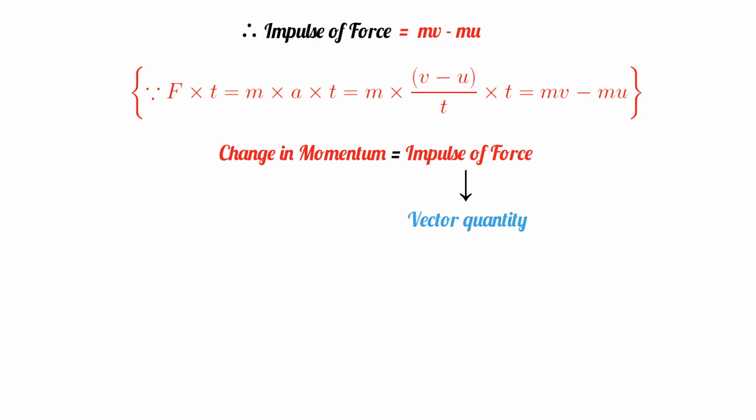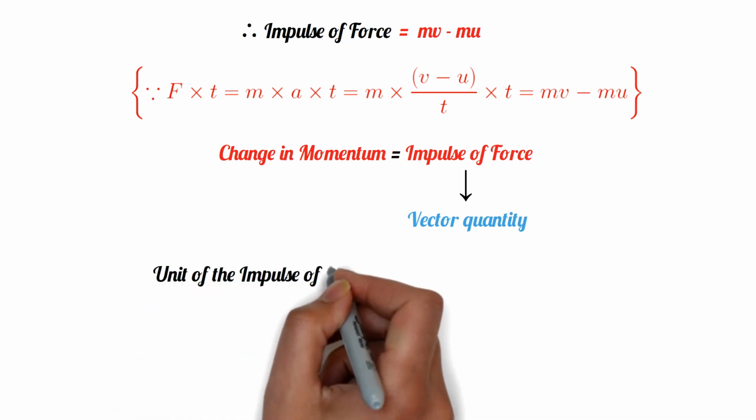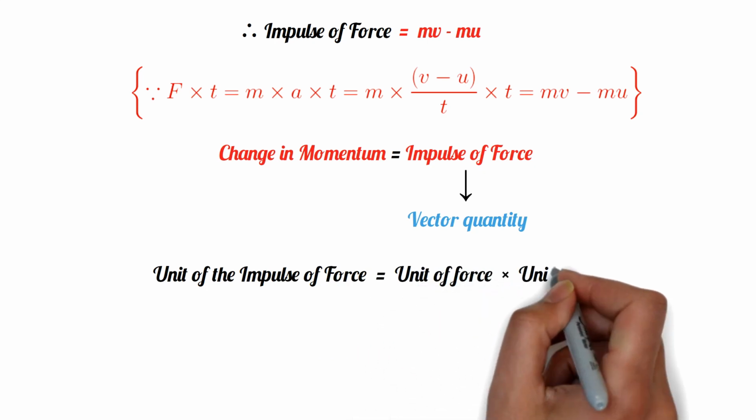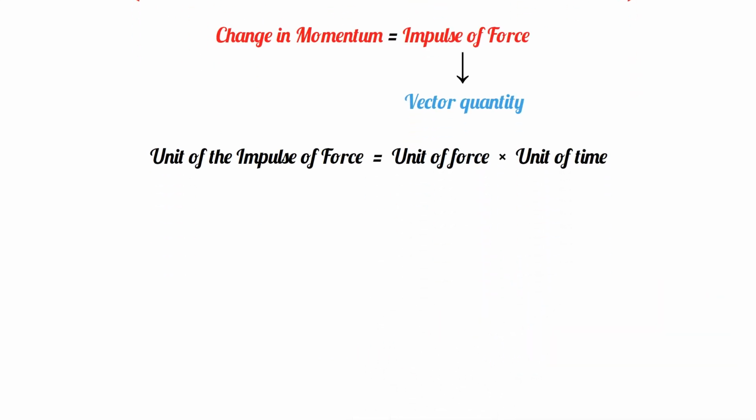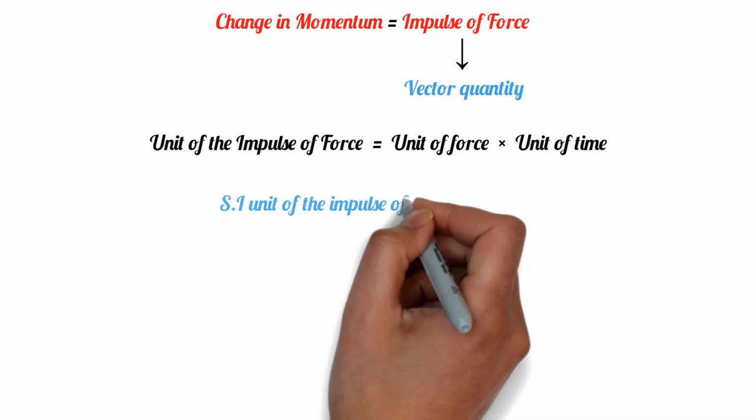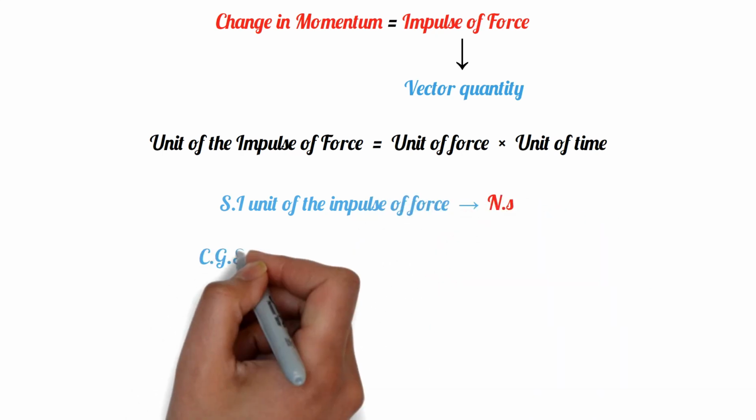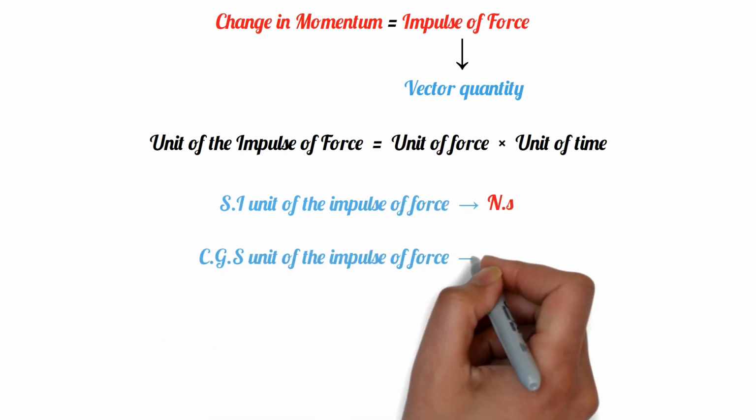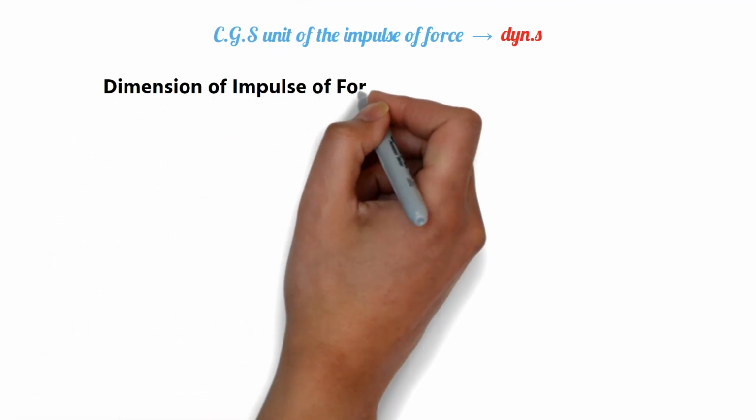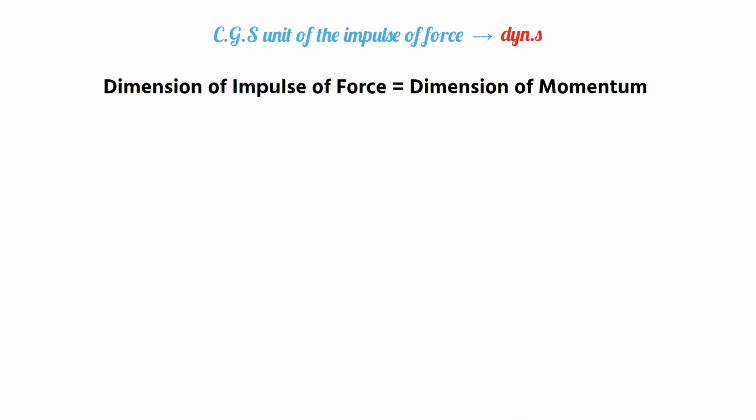According to the definition, the unit of impulse is equal to the unit of force into the unit of time. Therefore, the SI unit of impulse is Newton second, and the CGS unit is Dyne second. The dimension of impulse is similar to the dimension of momentum, which is MLT inverse. We have understood the concept of impulse. Now we have to understand the concept of impulsive force.